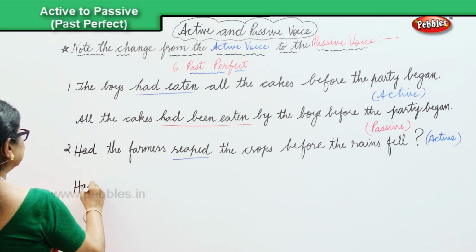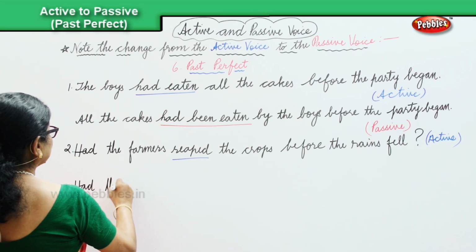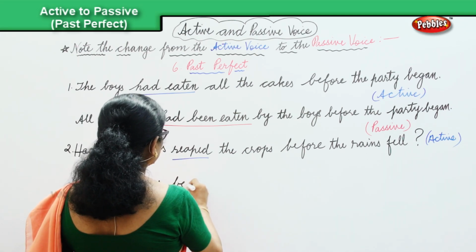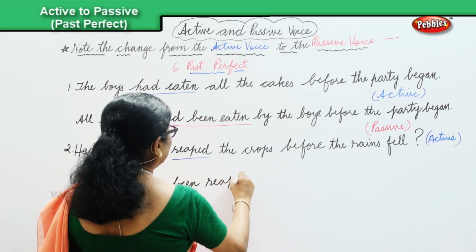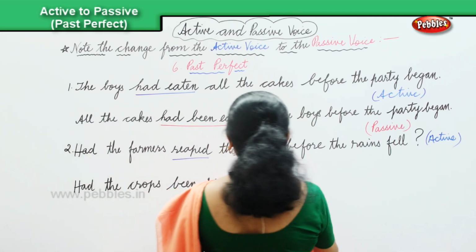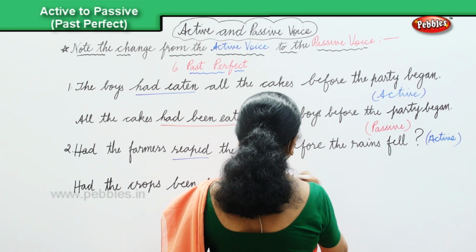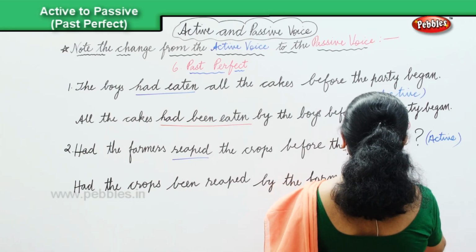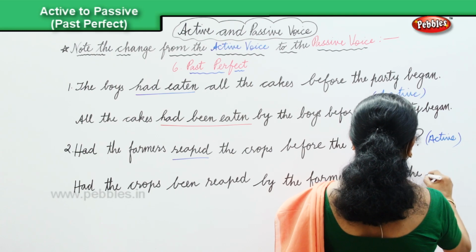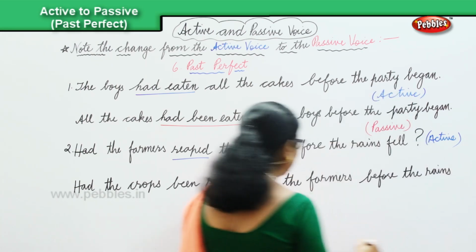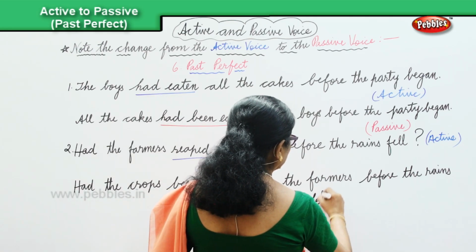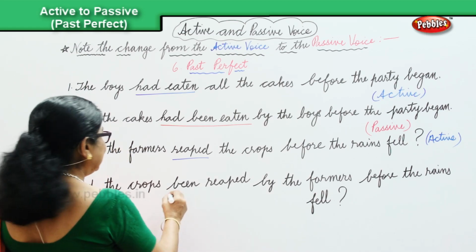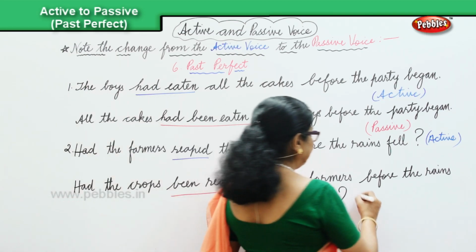Had the crops been reaped by the farmers before the rains fell. And this is in the passive voice.